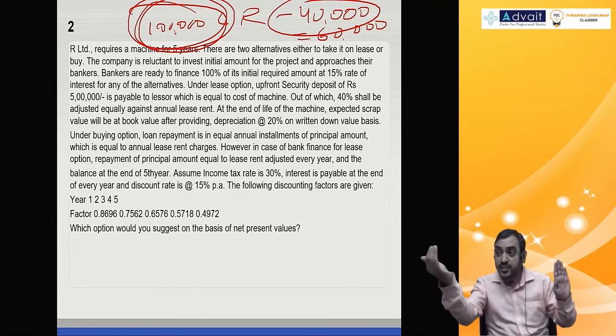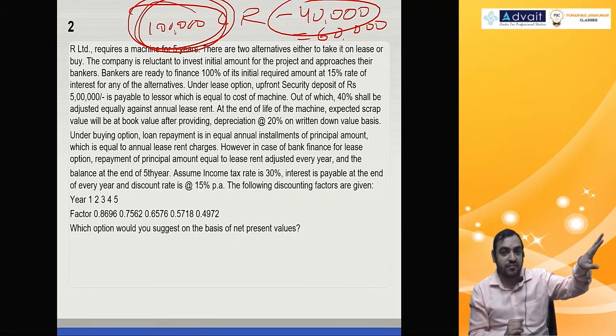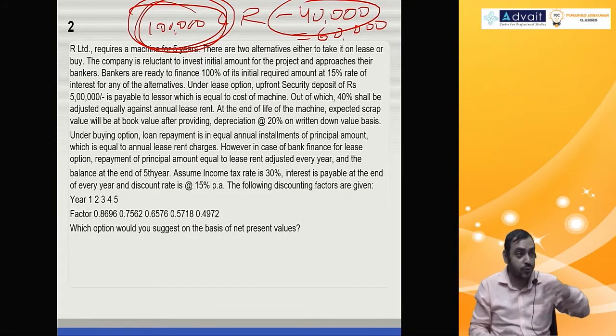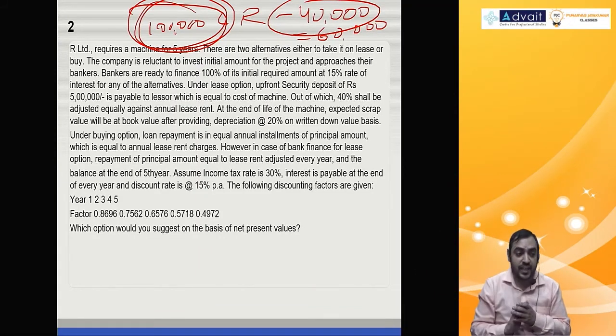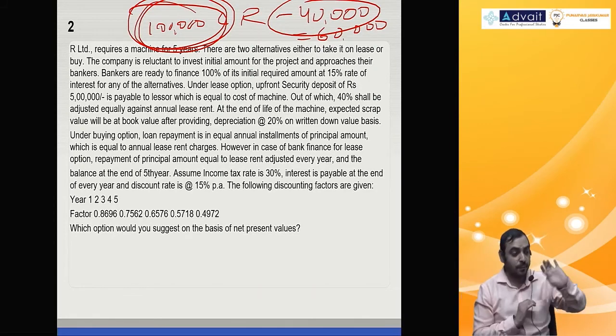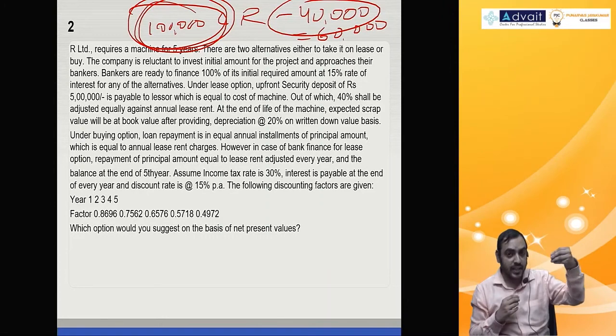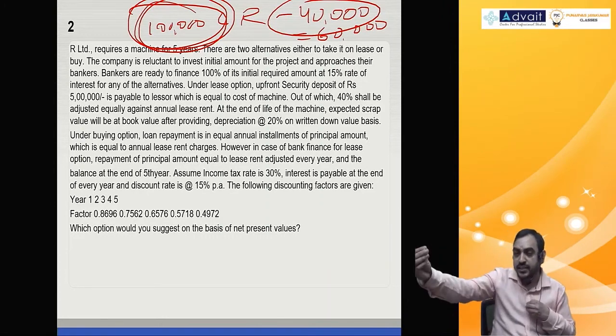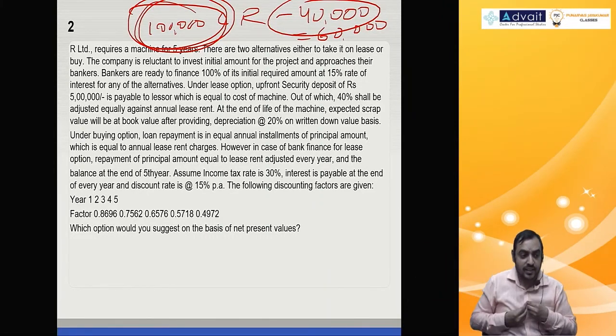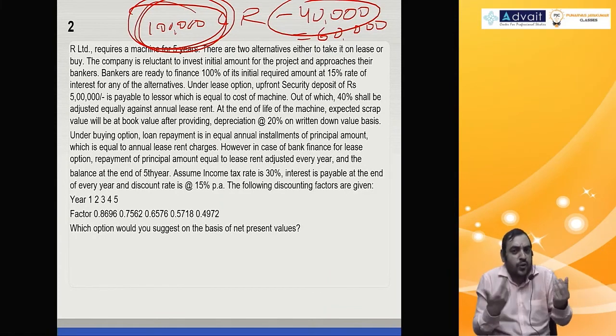At the end of the lease term, I get 3 lakh. I pay 3 lakh. Hope you are understanding the cash flow. Receive 5 lakh, pay 5 lakh. Receive 40,000, pay 40,000. Receive 3 lakh, pay 3 lakh. So whatever I get from the bank, I give it to the lessor. Whatever I get from the lessor, I give it to the bank. Of course, in between I have to pay interest.